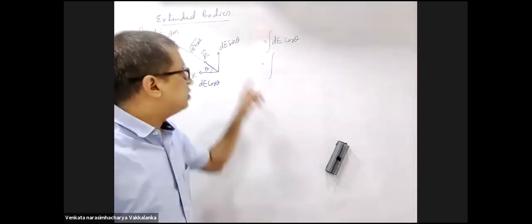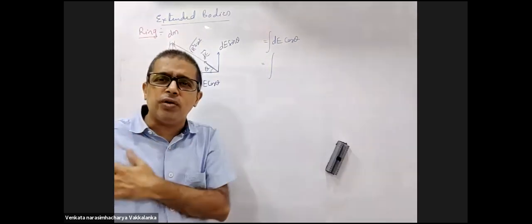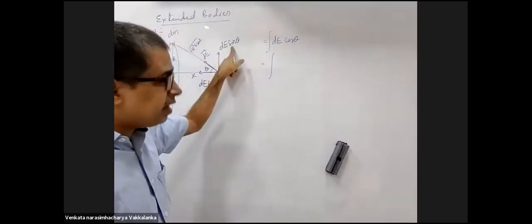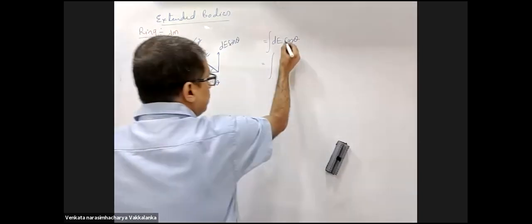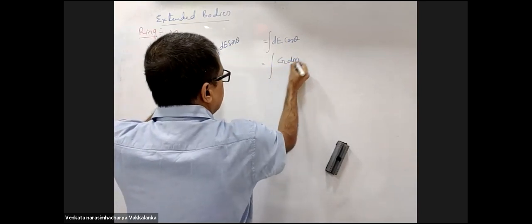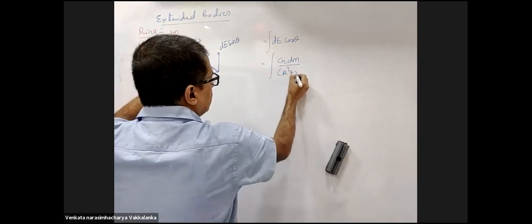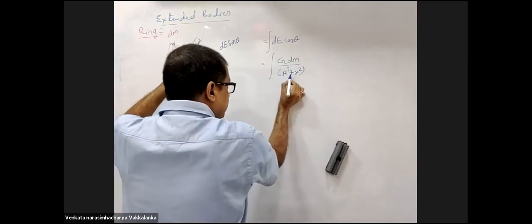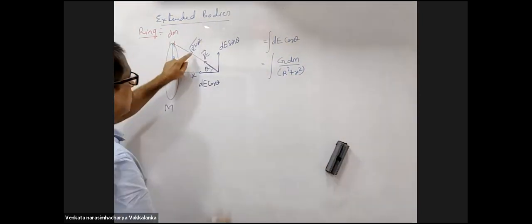I am not convinced with cancellation of dE sin theta? Integrate dE sin theta and see, you will get 0. Now dE cos theta, what is dE? G dm by this distance whole square, r square plus x square. dE ka substitution, are you convinced? Yes, sir.